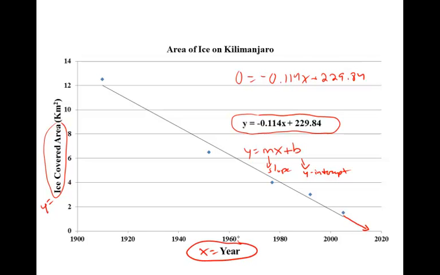X is year. To do that, we're going to subtract 229.84 from both sides, divide both sides by negative 0.114 to isolate x, and using our calculator, we find that x equals 2016. In other words, if the retreat of ice cover continues at a constant linear rate, in the year 2016 there will be no more ice on Mount Kilimanjaro.